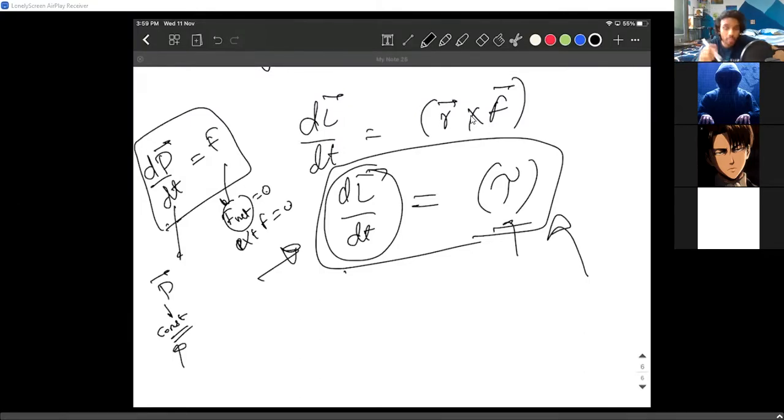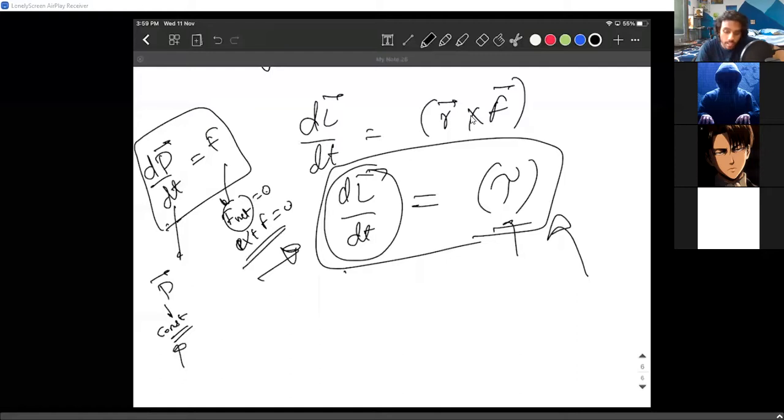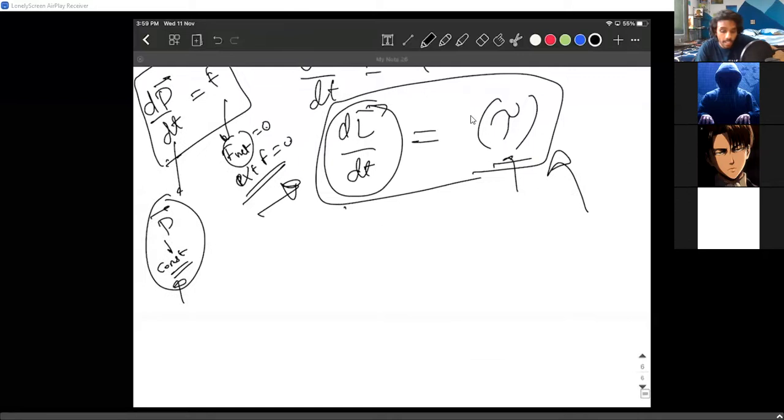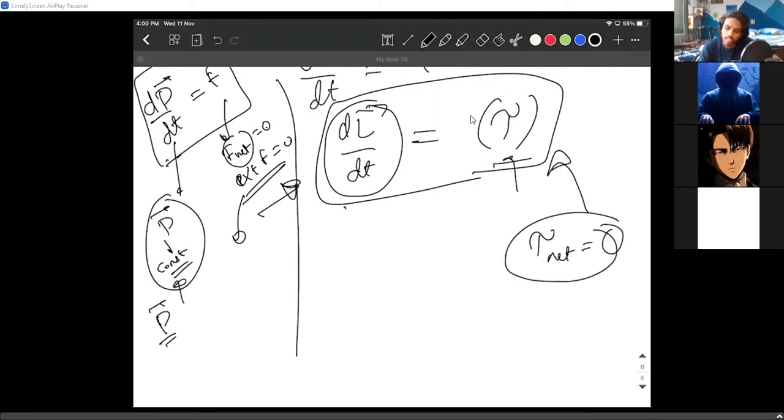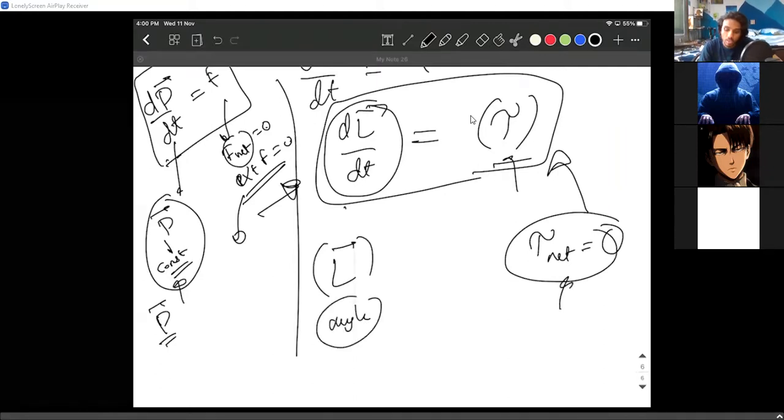So the point that I'm trying to convey here is whenever there is no external force, we used to conserve the momentum, the law of linear momentum conservation. P bar used to be constant, which means the momentum of a body was constant when there is no external force. Exactly like that, whenever the external torque is 0, the angular momentum of a body remains constant.